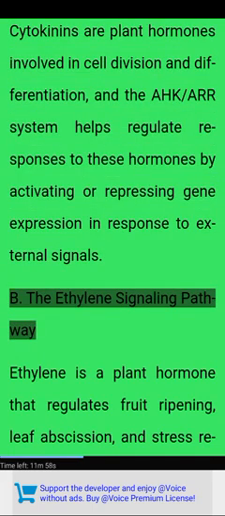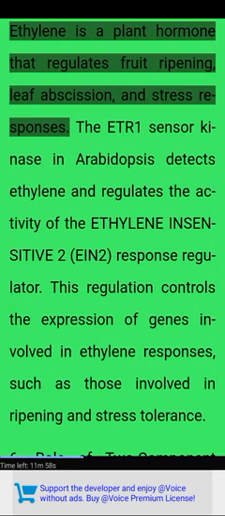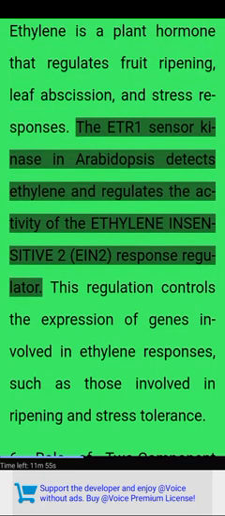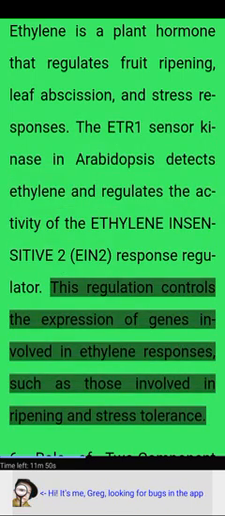B. The ethylene signaling pathway. Ethylene is a plant hormone that regulates fruit ripening, leaf abscission, and stress responses. The ETR1 sensor kinase in Arabidopsis detects ethylene and regulates the activity of the ethylene-insensitive 2 response regulator. This regulation controls the expression of genes involved in ethylene responses, such as those involved in ripening and stress tolerance.